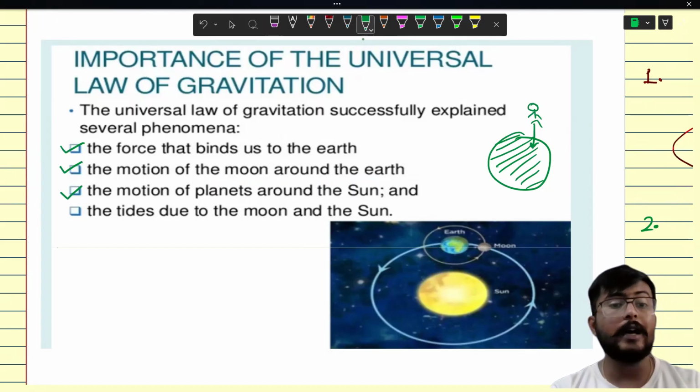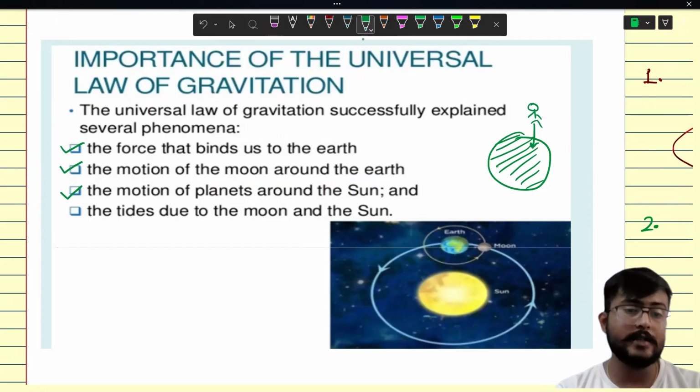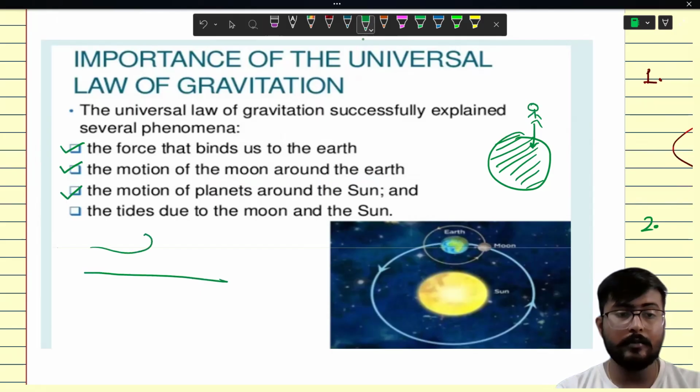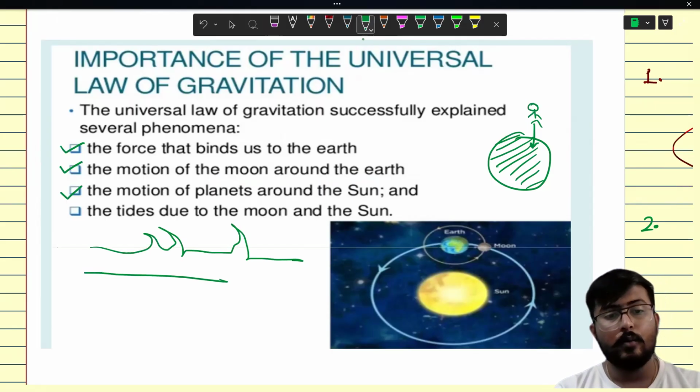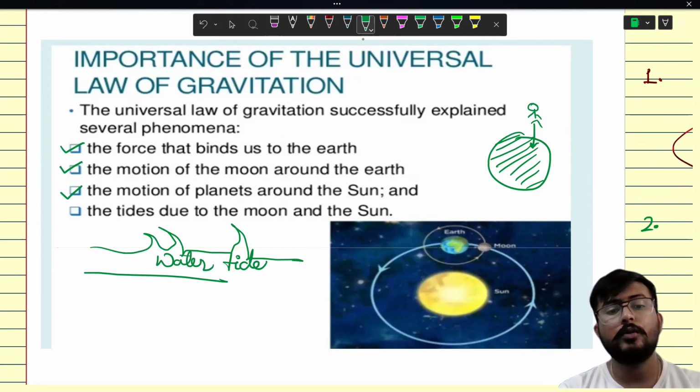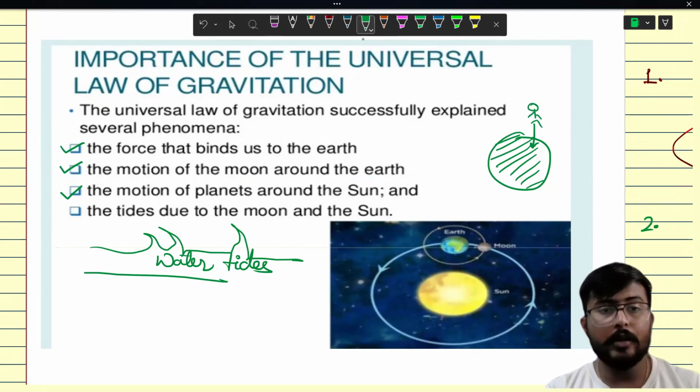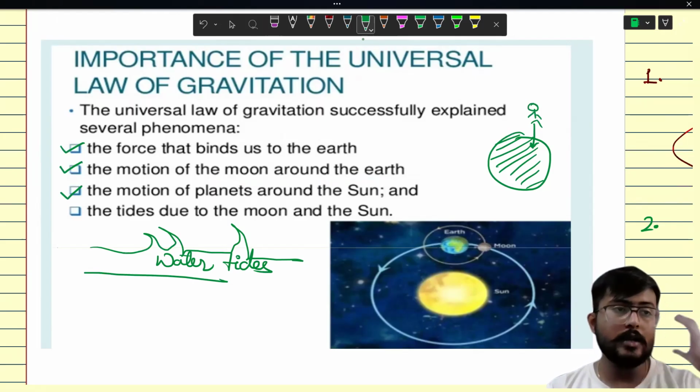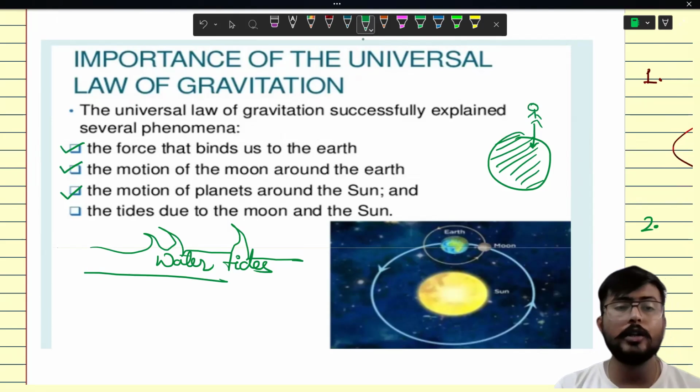Okay. The tides due to the moon and sun. You know about the tides? There are some tides in the ocean currents. Yes, water tides. This is due to the phenomenon of gravitation because Earth is being attracted by sun also, moon also.